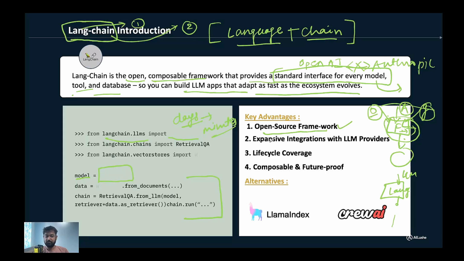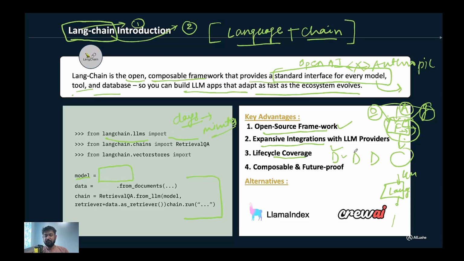Extensive integration, right? In the last video also, I talked about the integration, and with the LLM provider, database, debugger, cloud, anything you name it, you will find it in Langchain. Lifecycle coverage: when I talk about lifecycle, it starts from development, then goes to debugging, and finally goes to deployment, right?